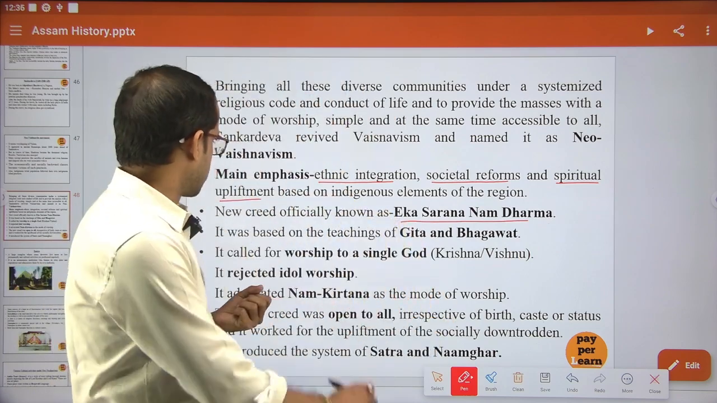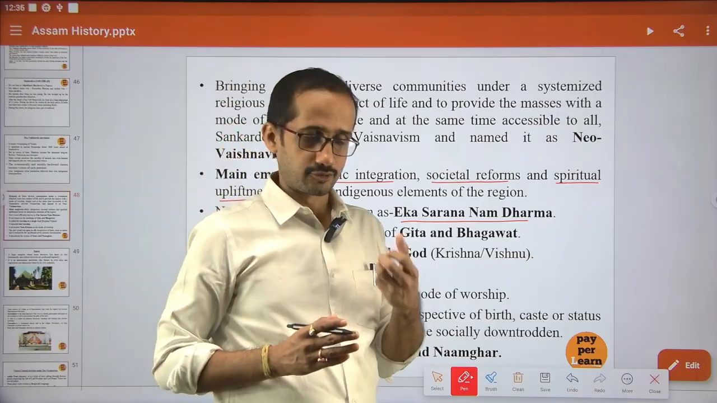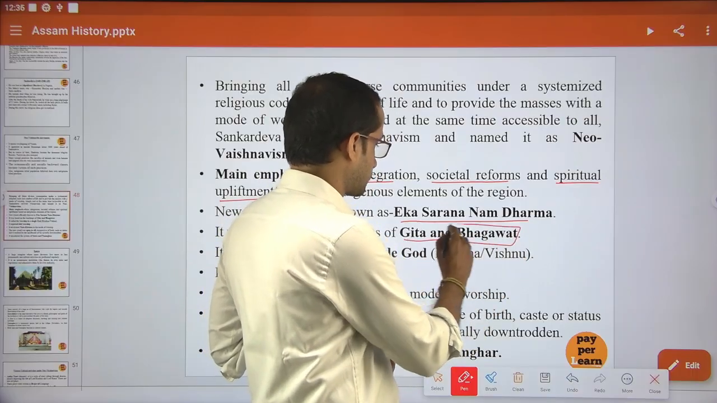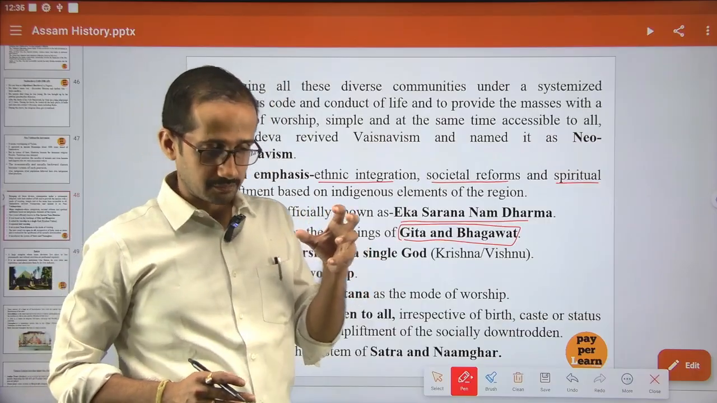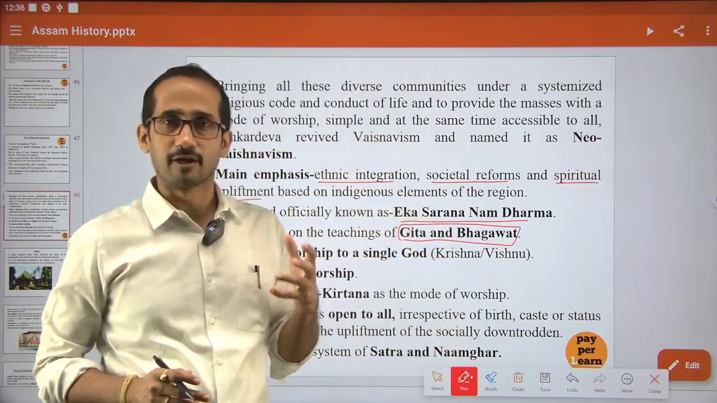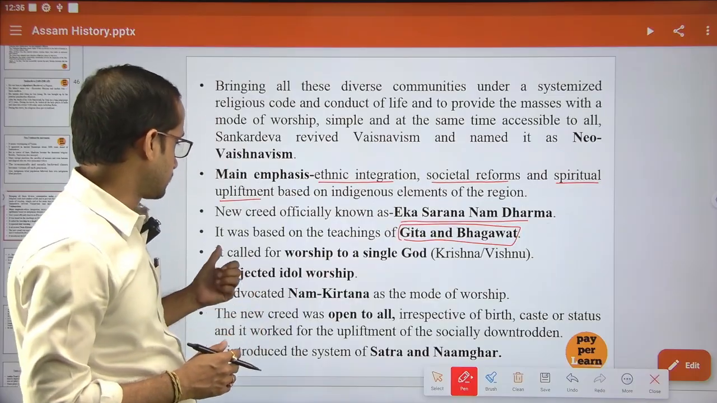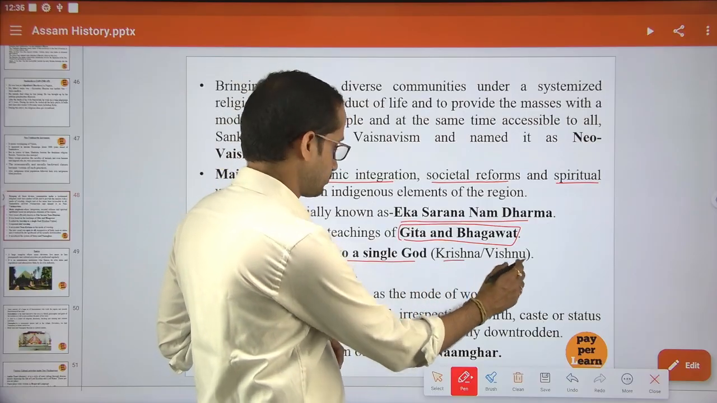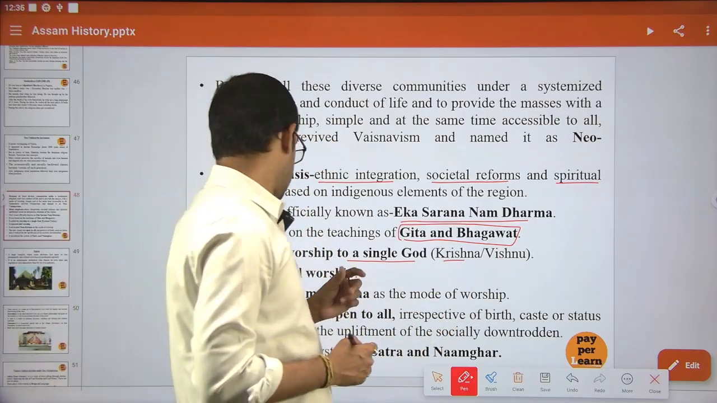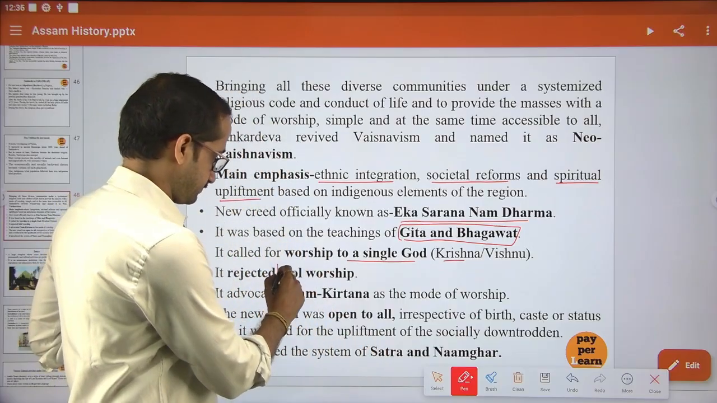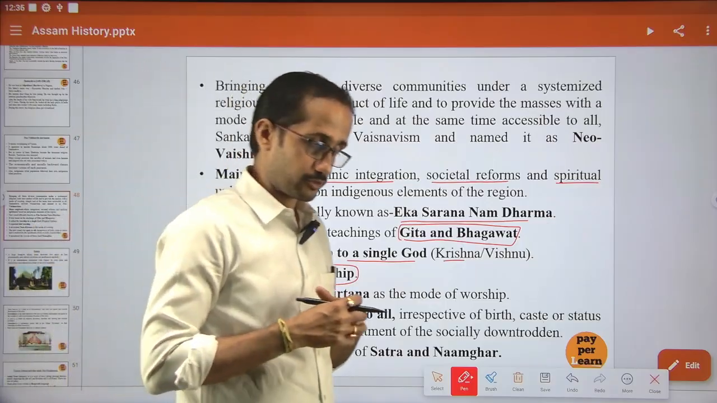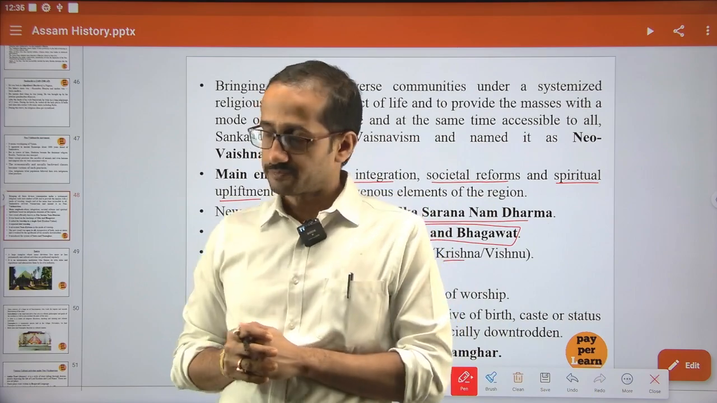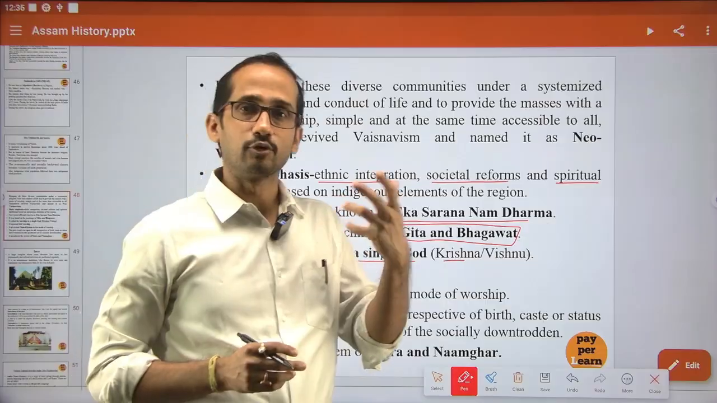All these teachings of Vaishnavism are actually based on the Gita and Bhagavata. The principles were taken mainly from the Gita and Bhagavata. It called for the worship of a single God, one God, Krishna and Vishnu. Again, it rejected idol worship. Very, very important. Shankardev's Vaishnavism was against idol worship.